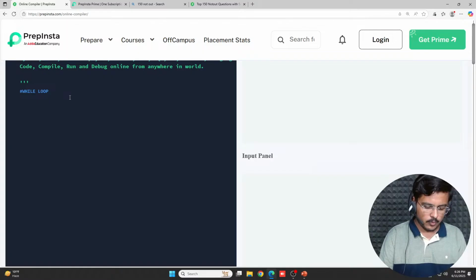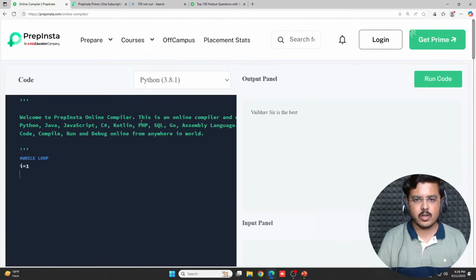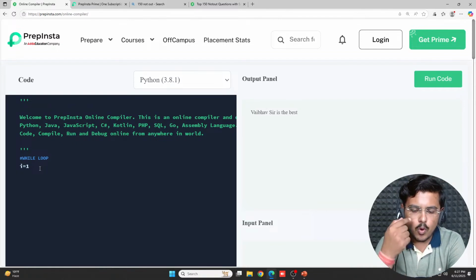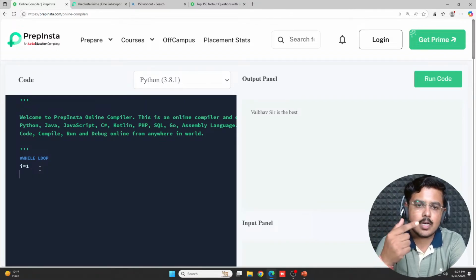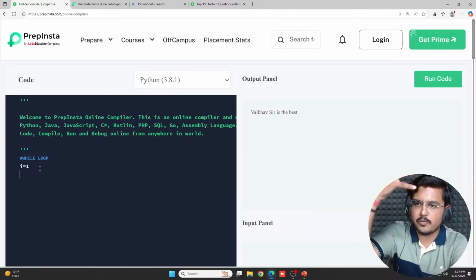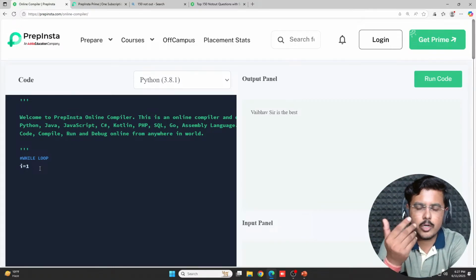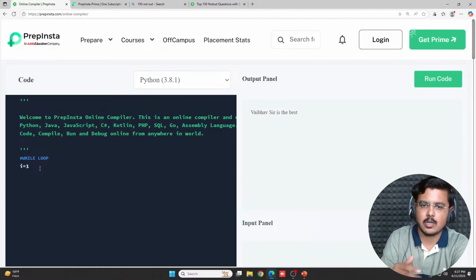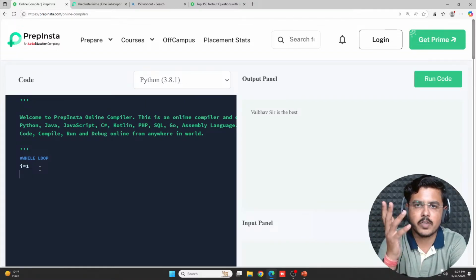What does it have for us? So I'm just declaring one variable, I equals 1, and this is a convention that counter variables in loops are generally declared like this. Now what are loops? For example, you want to do a task again and again, and for that you don't want to write 15 lines of code. For example, I want to print Vaibhav is great 15 times. I will not write it 15 times, no? For that a loop is there, fine.